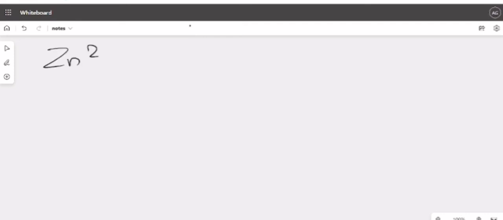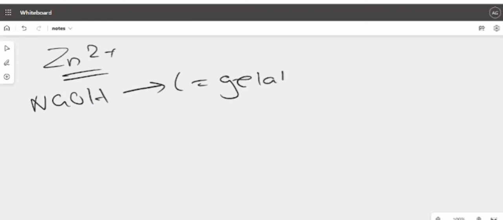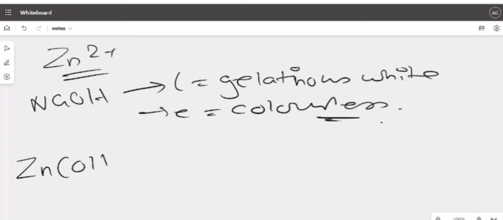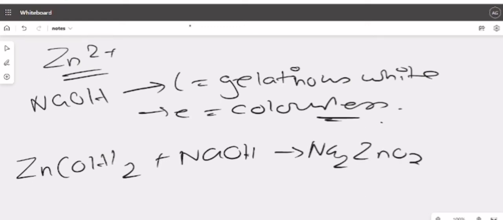Next, zinc. First let us add NaOH. When we add NaOH in little, we find that a gelatinous white precipitate is formed. When we add it in excess, we find a colorless solution is formed. The reaction is a neutralization reaction, because Zn(OH)2 is also an amphoteric hydroxide, so it will react with NaOH to give Na2ZnO2, which is called sodium zincate, plus water. This is colorless. Clear?